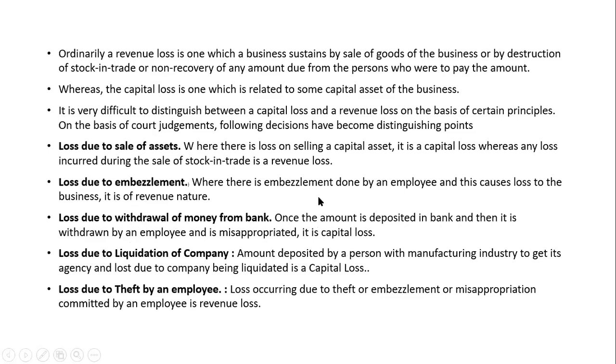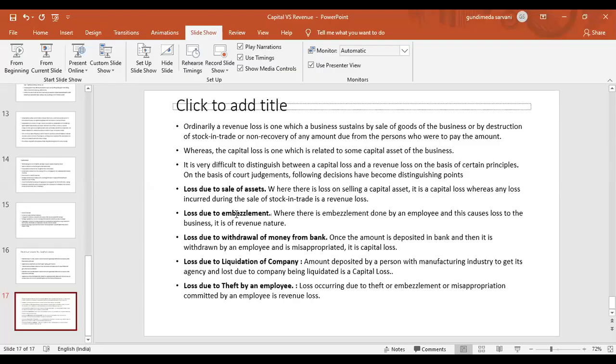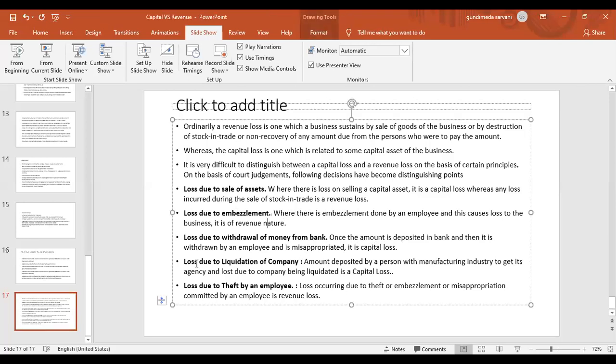Here, the embezzlement was done by the employee: you have given cash, and he utilizes it for misappropriation. Here it is a revenue loss. Okay, loss due to liquidation of the company. Amount deposited by a person with a manufacturing industry to get an agency is lost due to the company being liquidated. Liquidated means the company has been closed. So it is a capital loss.